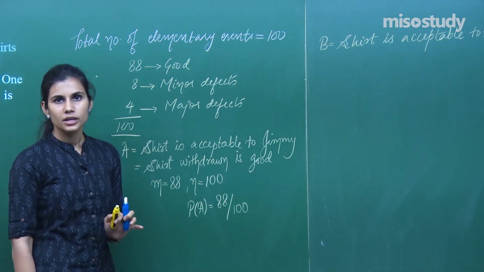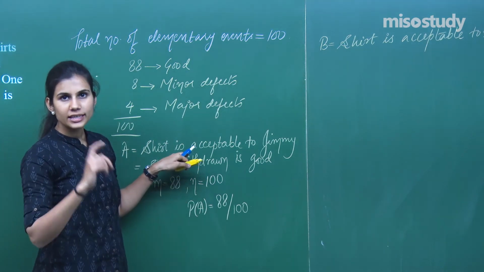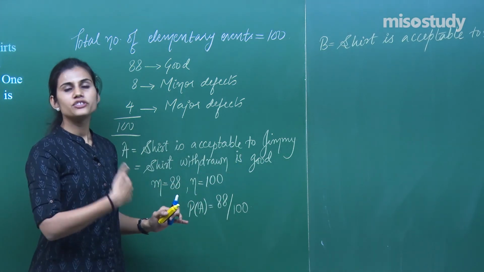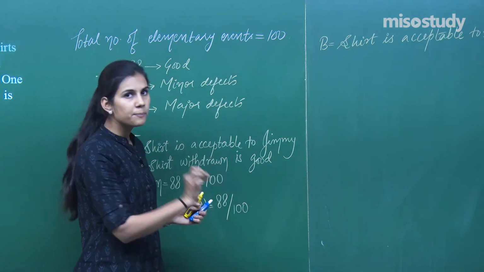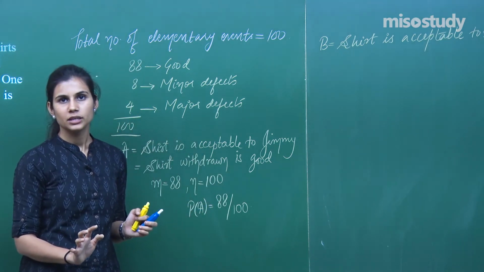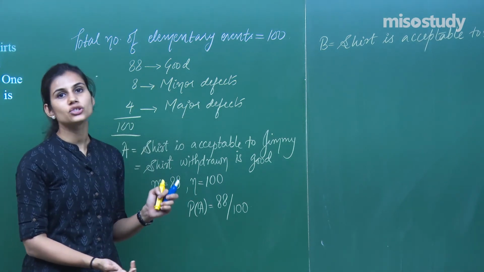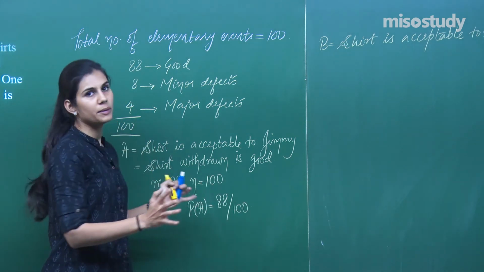No. Because it can happen that Jimmy is rejecting a shirt with minor defects because he is only accepting shirts which are good. So he will reject the shirt with minor defects, and that shirt will be accepted by Sujata, because she is only rejecting shirts which have major defects. And then there are shirts with major defects which both of them are rejecting.